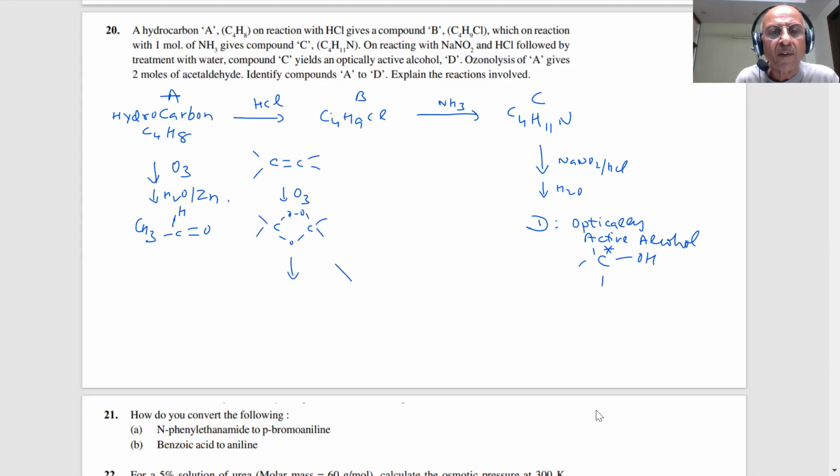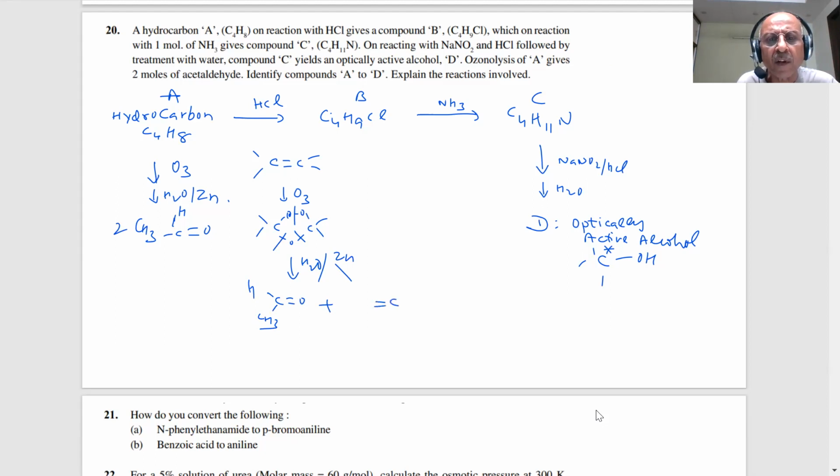We are aware of it. When we react with water and zinc, what happens, student? The double bond breaks. CH3 CH double bond breaks, then what will happen? You are getting CH3 C double bond O H plus 2 moles. How much? 2 moles. How will you get 2 moles?